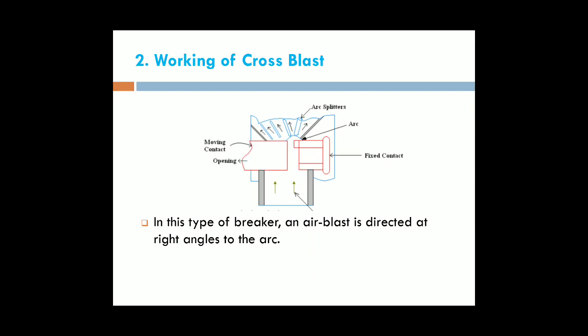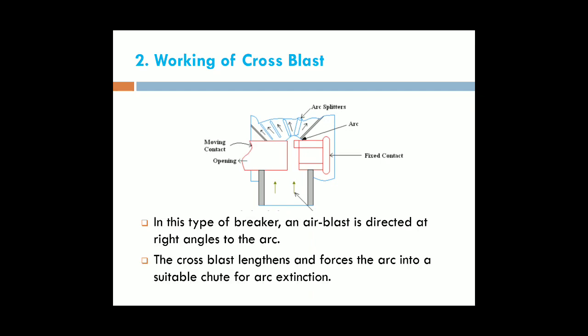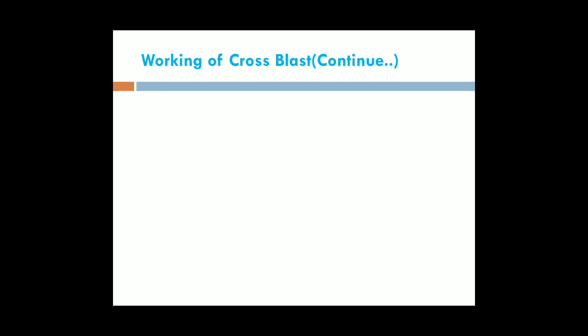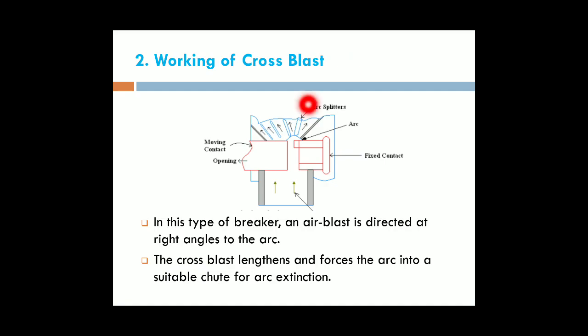In this type of breaker, an air blast is directed at right angle to the arc. The cross blast lengthens and forces the arc into suitable chutes for arc extinction. This is the arc splitters. Okay, the arc may be flowing through these splitters.